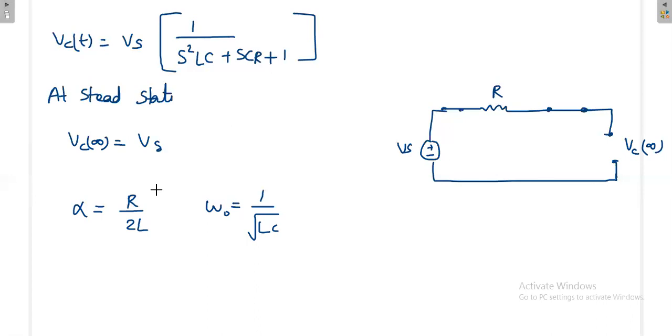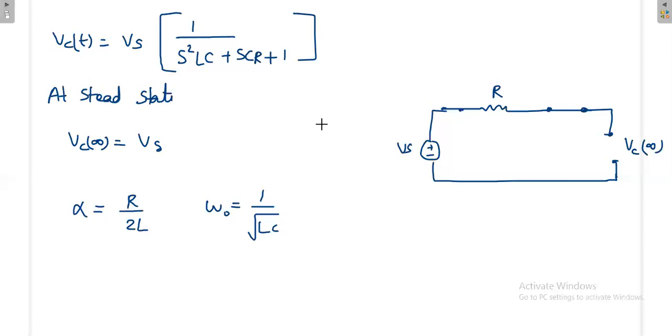That value is Vs. So in all our responses, for a source free circuit we'll have some response, along with that we'll have the steady state response. For a source free circuit, steady state response is zero. But for a circuit with the source, the steady state response will not be zero; it will have some value. So we will add that value.